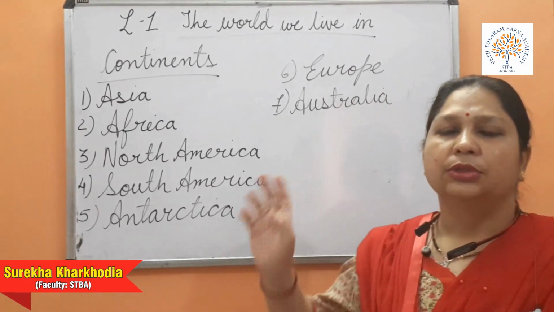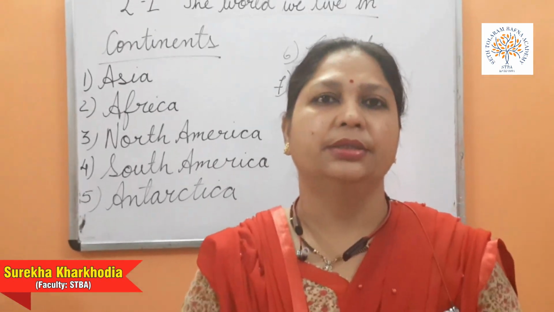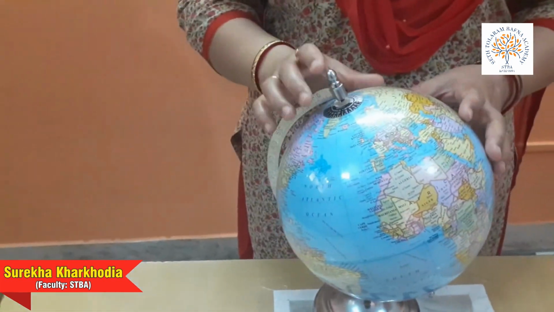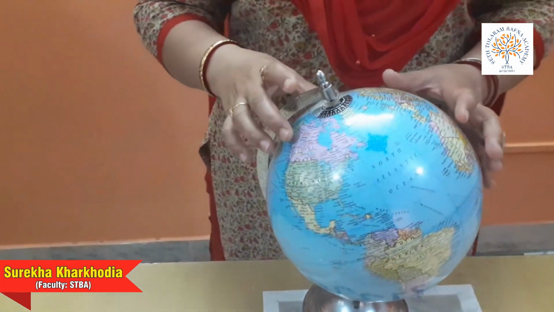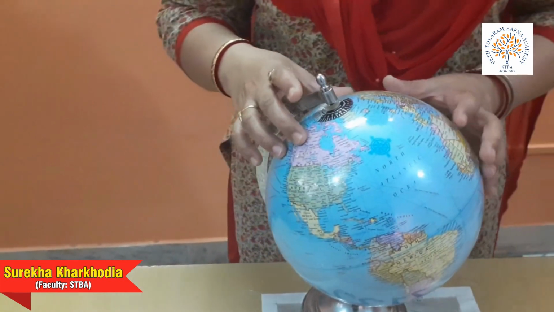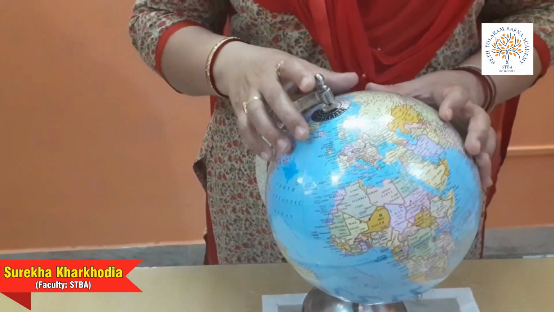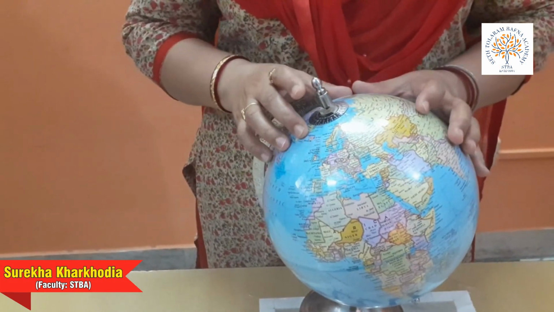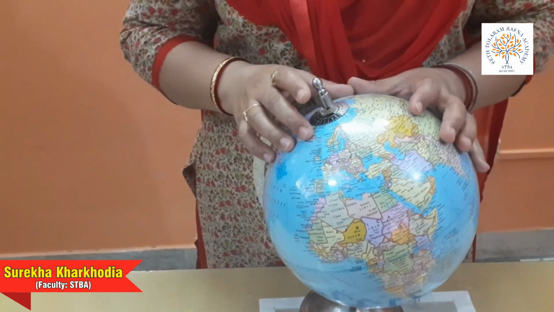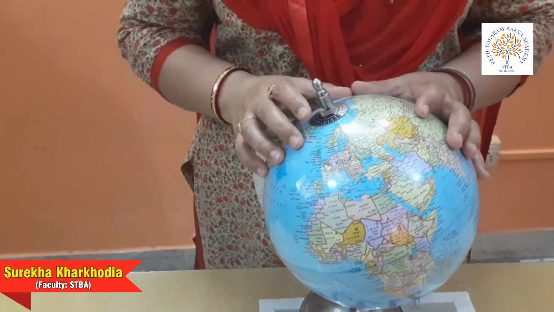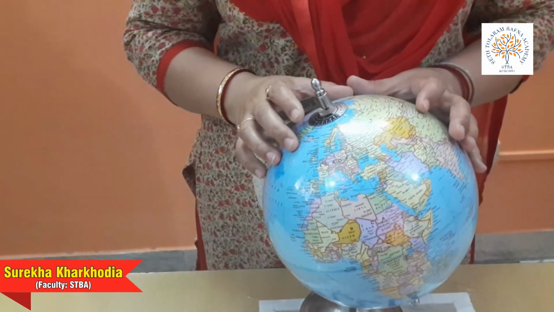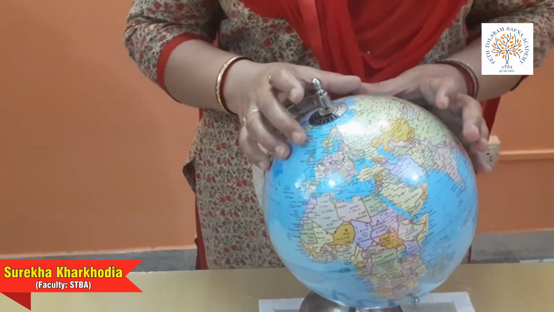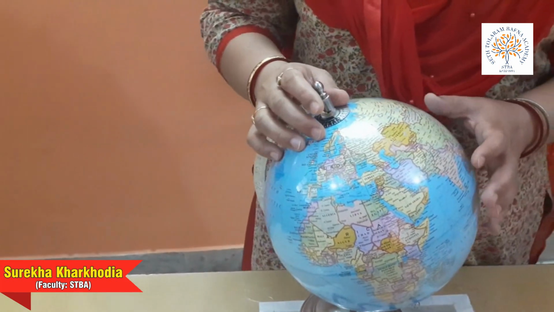Now, look at this. You can see this is a globe. Children, this globe is a model of our earth. I have already told you that we can't see the whole earth at a glance. So a model is there. Earth exactly looks like this. So here you can see this earth.